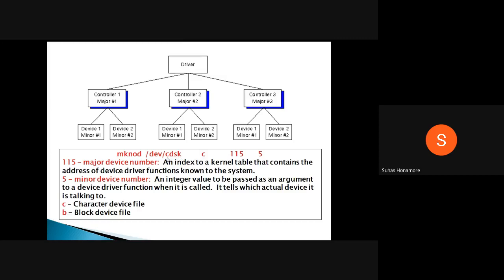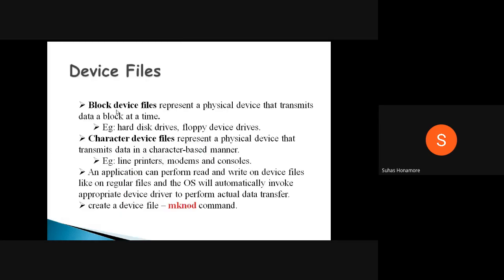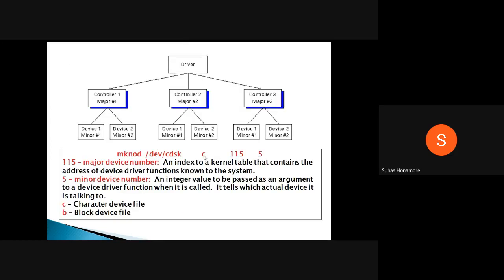Here we want to create one more file inside this directory, cdsk as I was saying. This is the device file name we are creating. Then c means character device file. There are two types, character and block, so to mention that separately we give c, meaning we are creating a character device file.